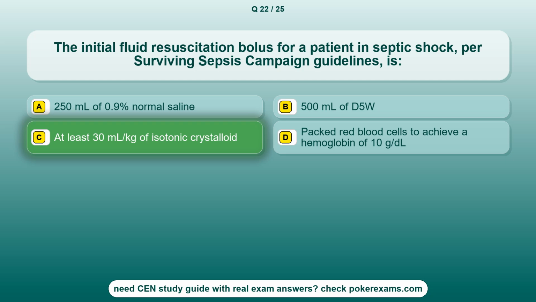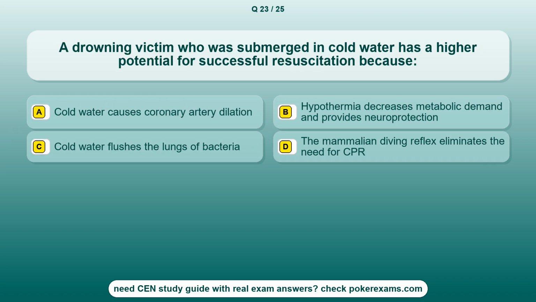The correct answer is option C, at least 30 mL/kg of isotonic crystalloid. Question 23. A drowning victim who was submerged in cold water has a higher potential for successful resuscitation because option A, cold water causes coronary artery dilation. Option B, hypothermia decreases metabolic demand and provides neuroprotection. Option C, cold water flushes the lungs of bacteria. Option D, the mammalian diving reflex eliminates the need for CPR.